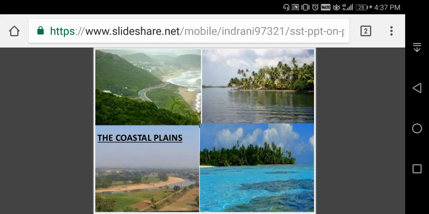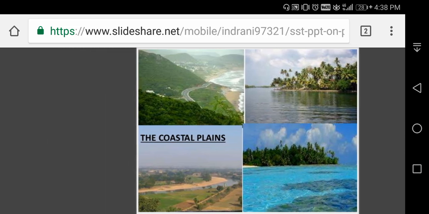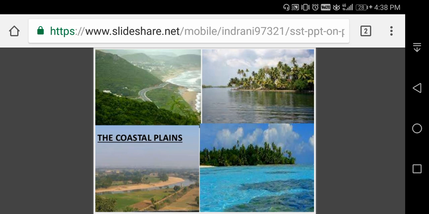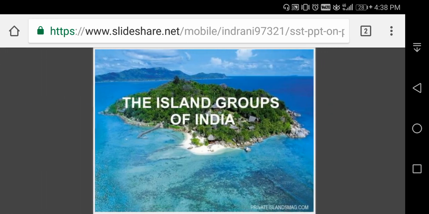Once again we can recall the eastern coastal plains. They extend from the mouth of the Ganga to Kanyakumari. The northern half of the coastal plain is called the Northern Circars. The southern half, from Nellore to Kanyakumari, is also known as the Coromandel coast. You are studying this in history also. All along the eastern coast, the eastward flowing rivers have created large deltas as they bring vast quantities of alluvium. The prominent deltas are Mahanadi, Godavari, Krishna and Kaveri. There are also several lakes in the coastal regions.